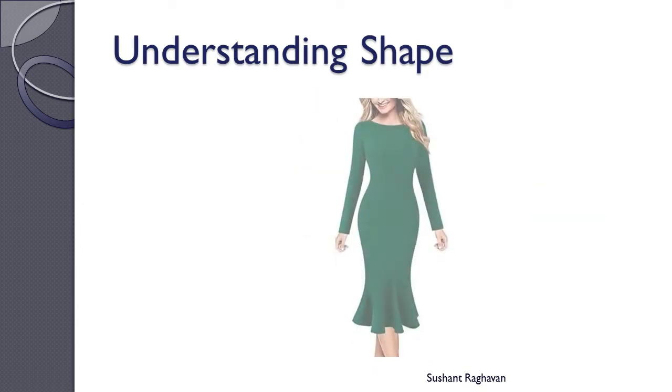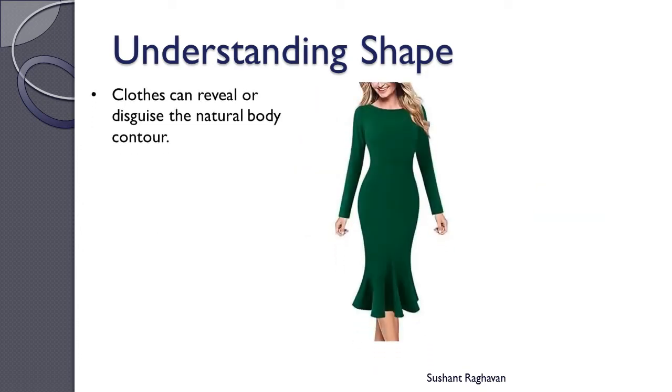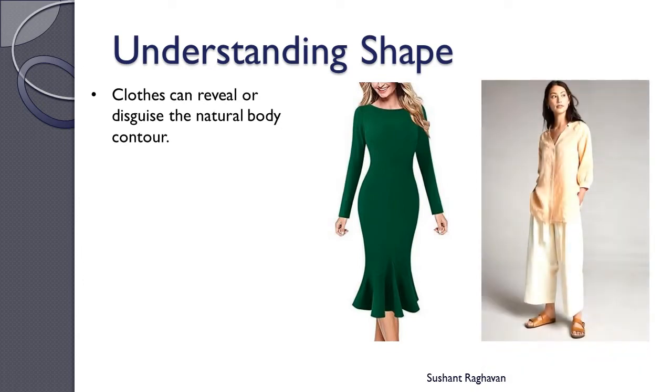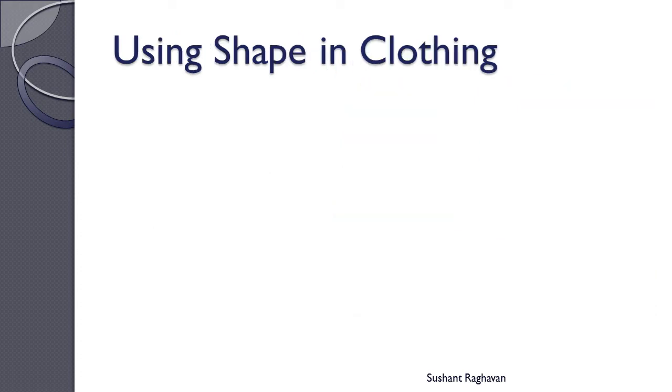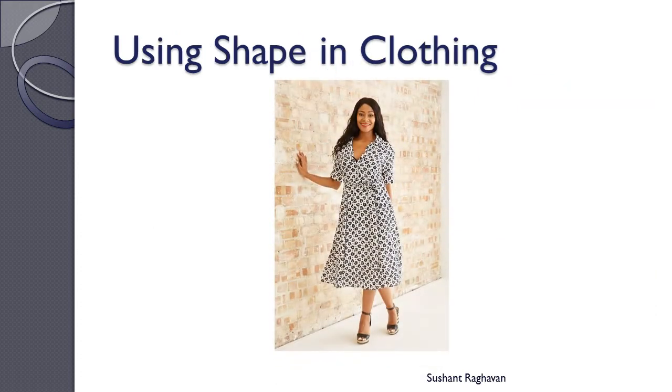Understanding shape. Clothes can reveal or disguise the natural body contour. Clothing shapes that are most flattering to a person emphasize his or her good features and hide the less attractive ones.